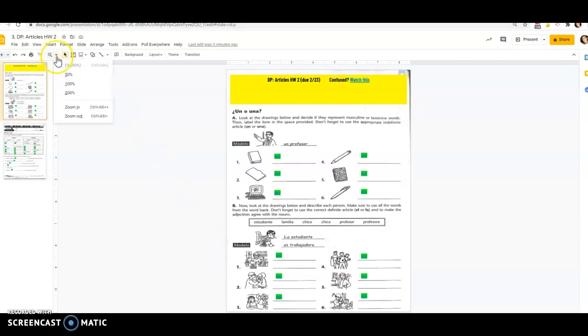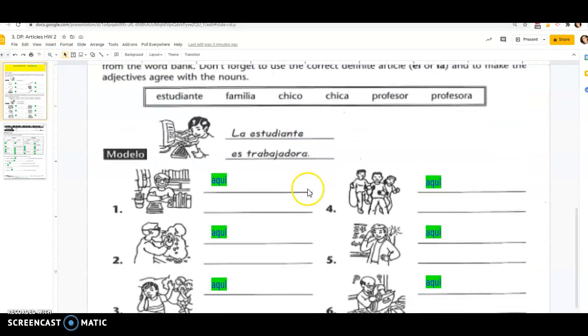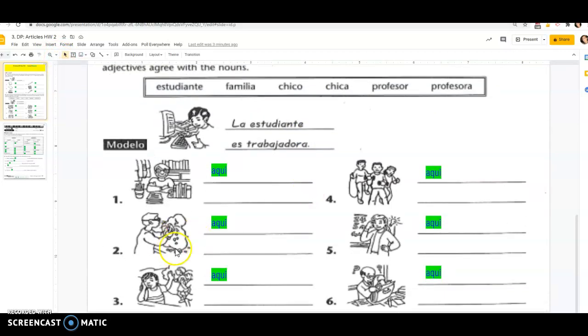Remember, we always have this little guy to help us zoom in. It doesn't really help me. It looks like he's working, so I'm going to say that he's hardworking or something else. This one looks like she is saying no to all these people who are hanging out, so she is not sociable. Over here, these people are hanging out, so they must be sociable. This is a teacher. She is thinking. She might have a good idea, so maybe she is teaching.